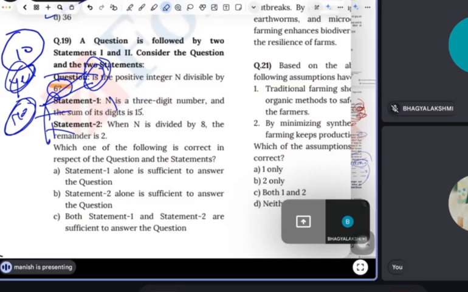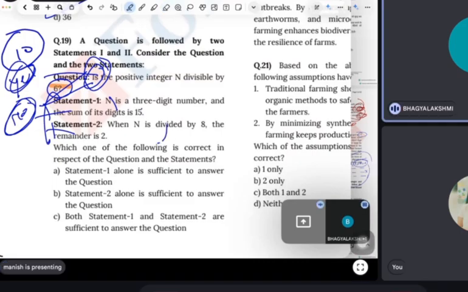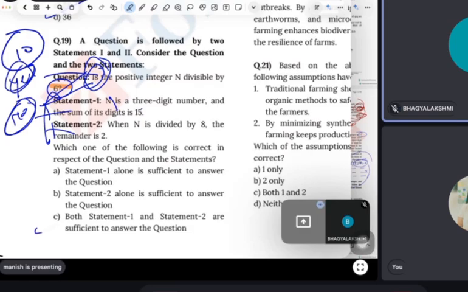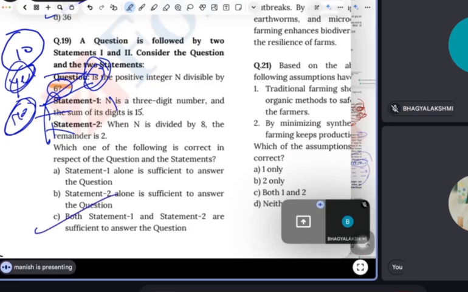But this is a rule, Bhagya. You remember, if the sum of digits is divisible by 3, it means that number is divisible by 3, but I'm not sure about 2. So that number will not be divisible by 6. Yes, I know, that is the multiple rule. That's the answer we will see. Actually, you asked a good question.